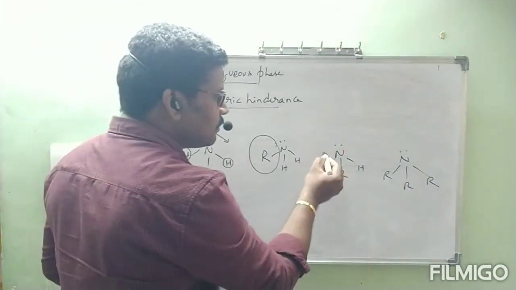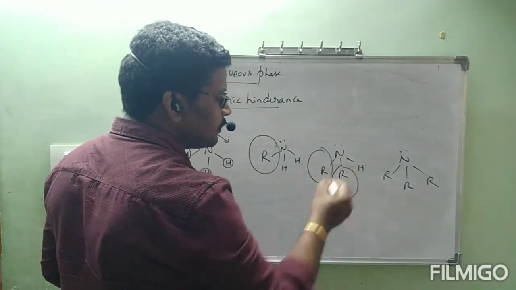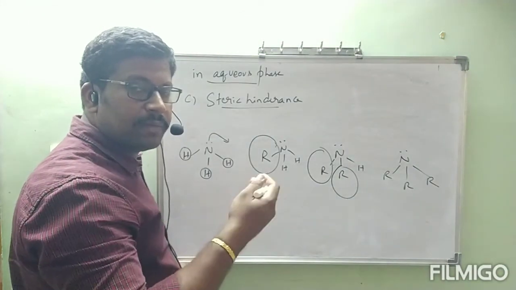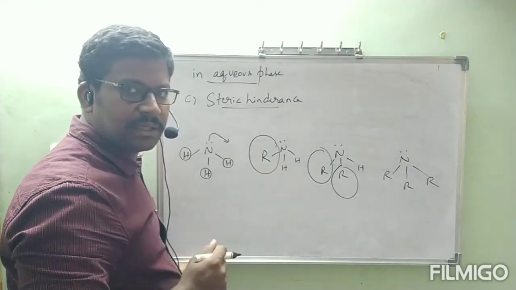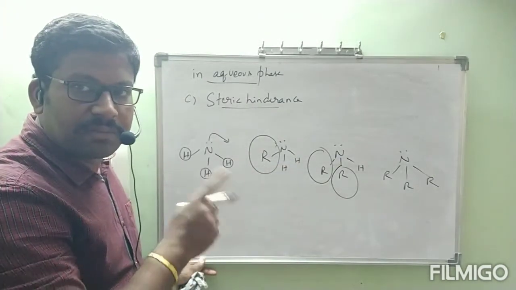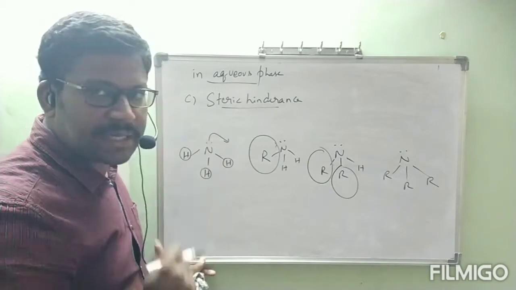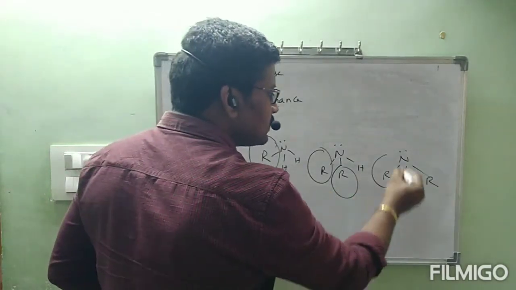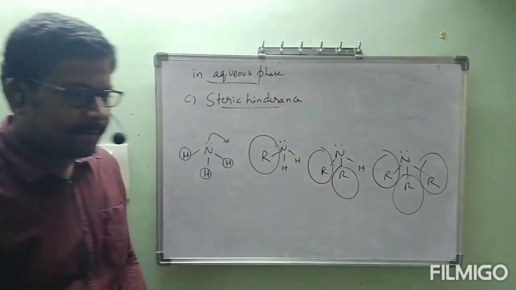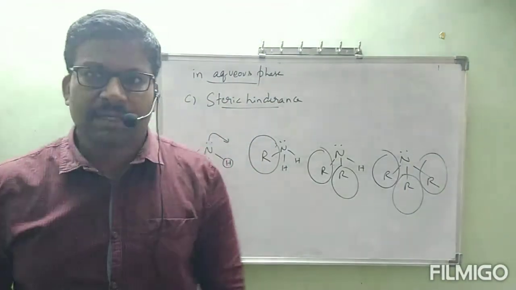Next, coming to secondary, two bulky groups are there. The difficulty increases a little bit more, meaning that nitrogen cannot donate the lone pair of electrons that easily. Finally, tertiary amine. Tertiary amine contains 3 bulky groups.